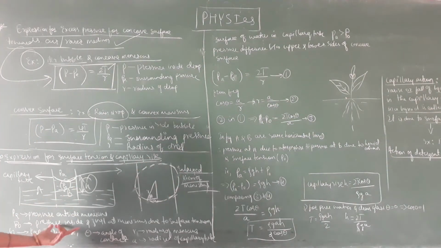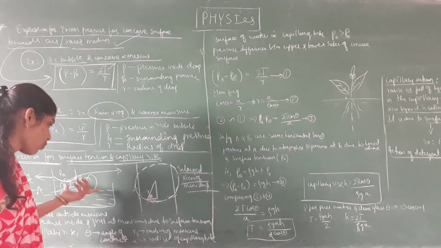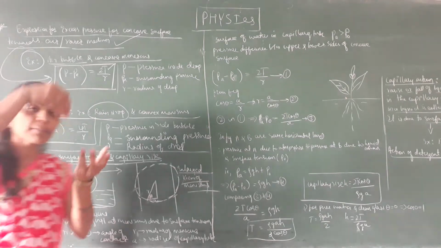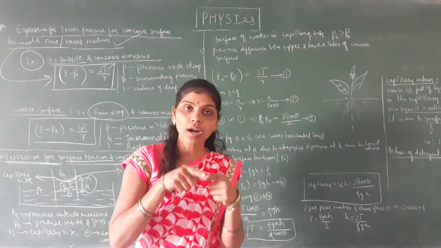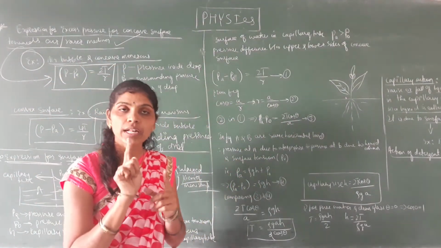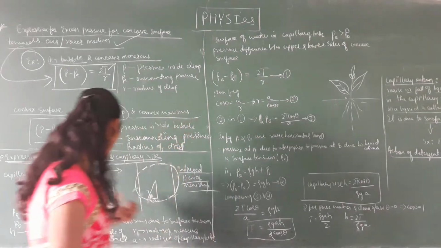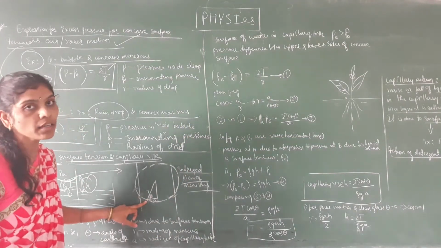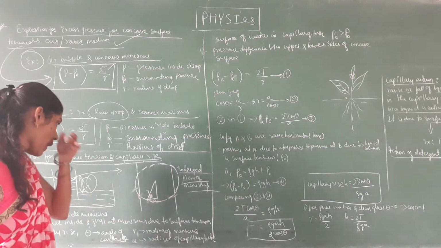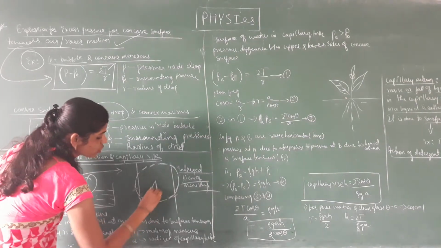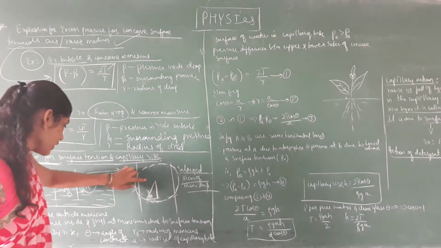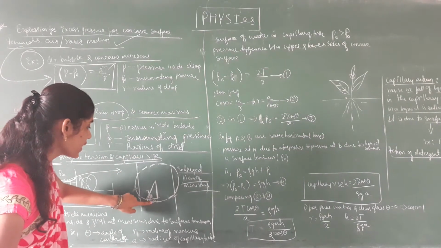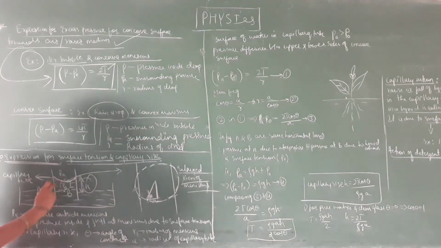So this is all the terminology involved in this. You have to explain in your own words. If you dip the capillary tube in the water beaker, the water level rises up and the meniscus forms, and we are going to measure the angle. For that, the enlarged view is shown here. In this, theta is the angle of contact, R is the radius of the meniscus and A is the radius of the capillary tube.